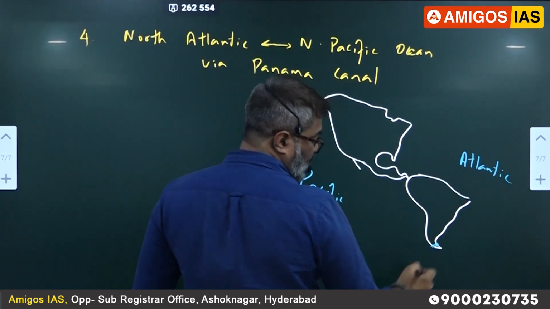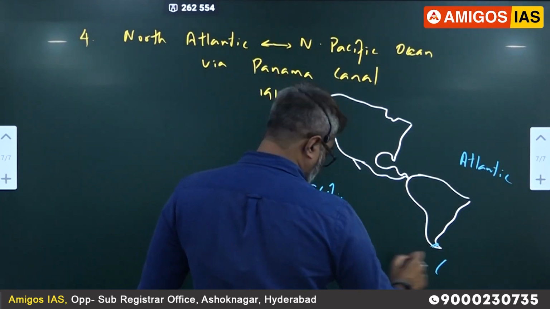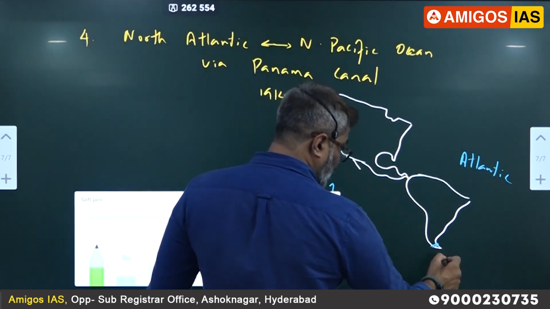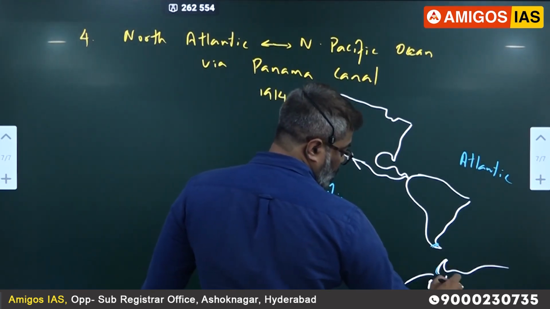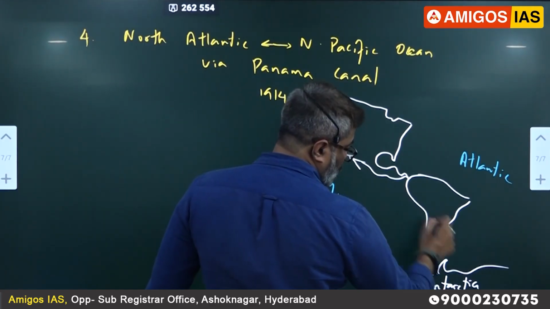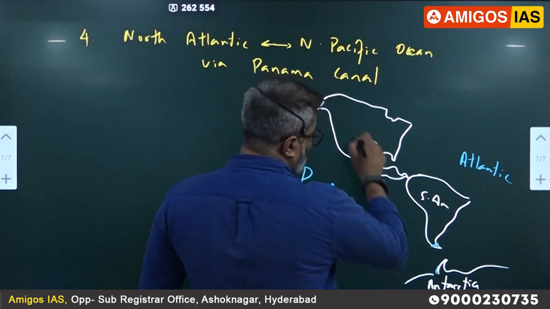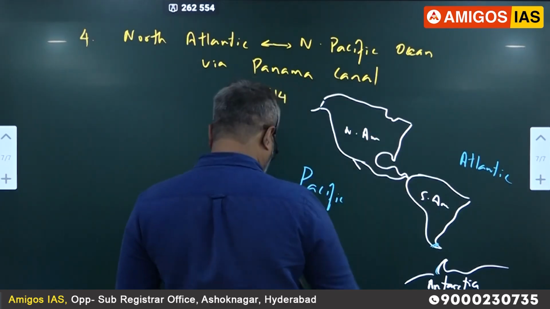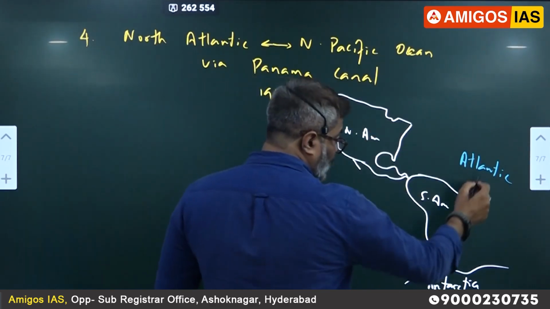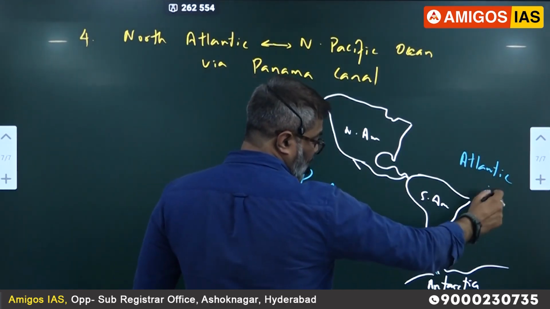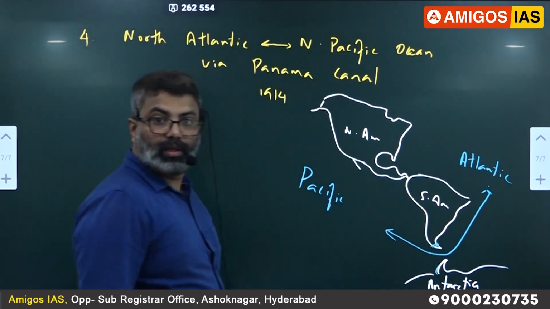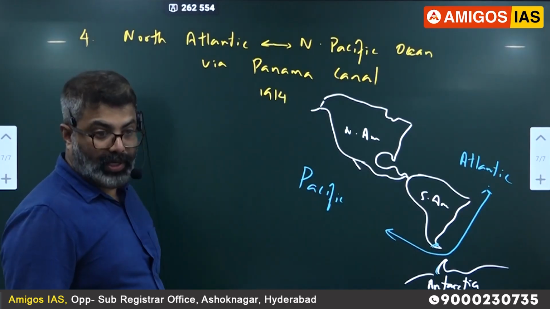This is Magellan Strait. This is Drake's Passage. Antarctica here. South America, North America. Earlier, all the ships used to come like this. See this route, circumnavigating South America. It will take a lot of time, fuel, money, correct?